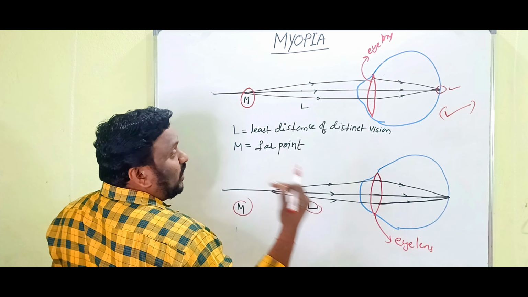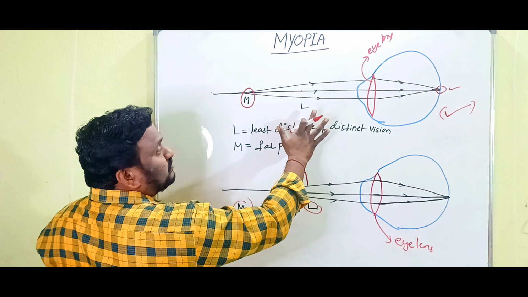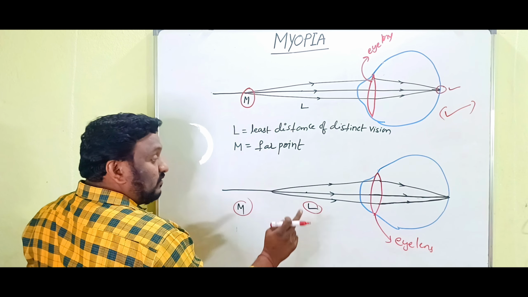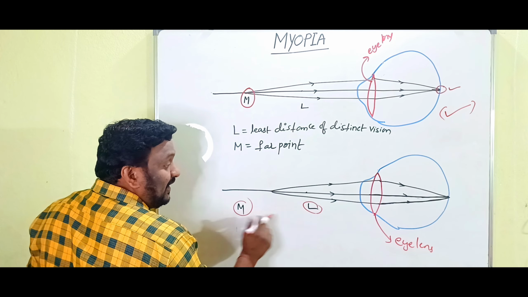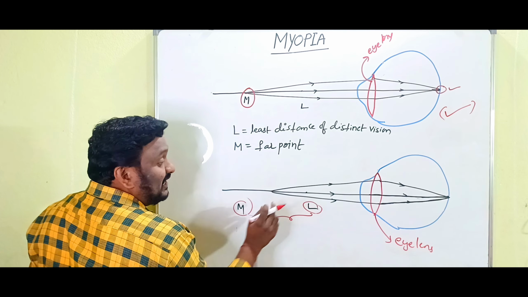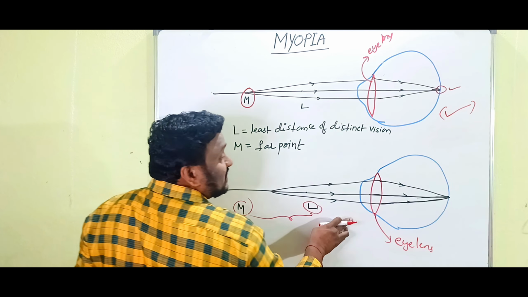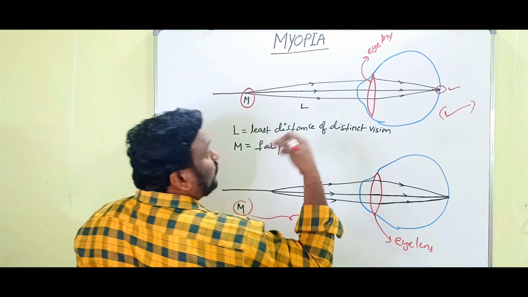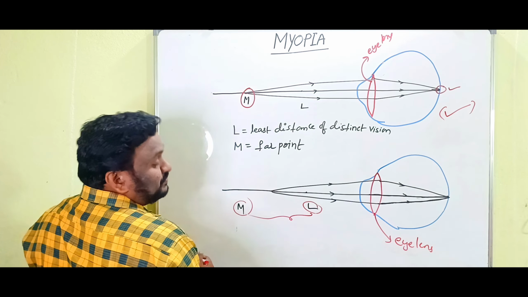Clear children? What you have to understand, if the object is at the far point, or if the object is in between M and L, then eye lens can form the image on retina. Got it children? So now we can go for correction of myopia.